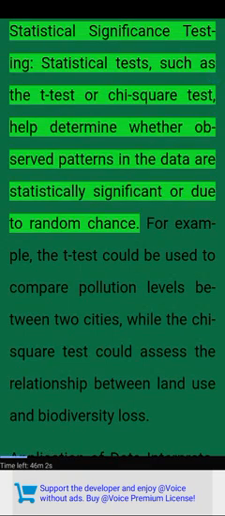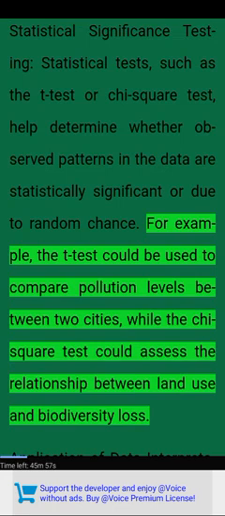Statistical significance testing. Statistical tests, such as the t-test or chi-square test, help determine whether observed patterns in the data are statistically significant or due to random chance. For example, the t-test could be used to compare pollution levels between two cities, while the chi-square test could assess the relationship between land use and biodiversity loss.